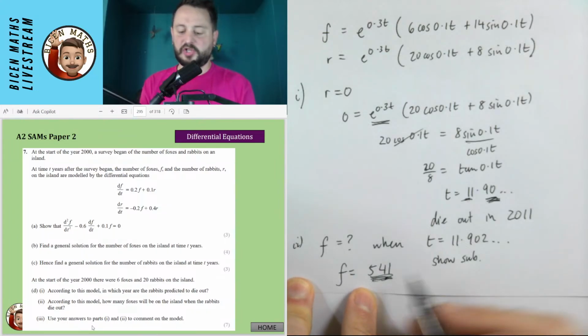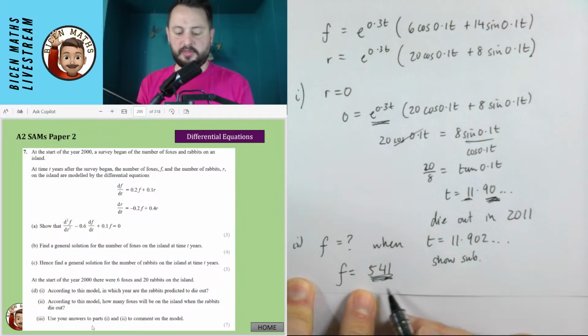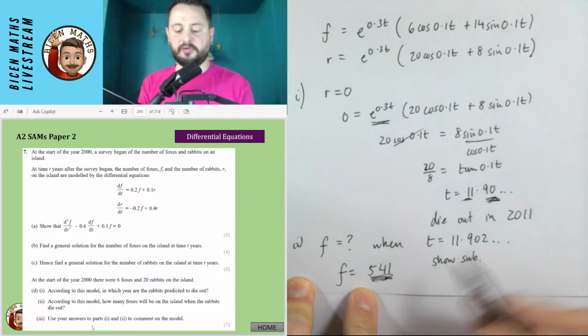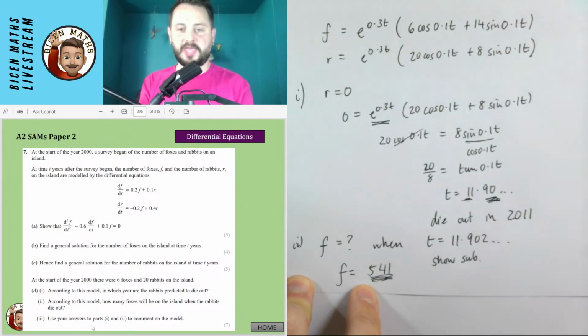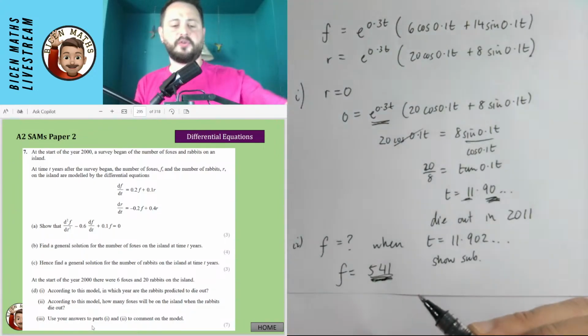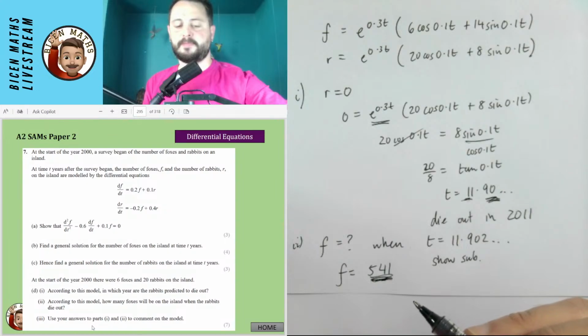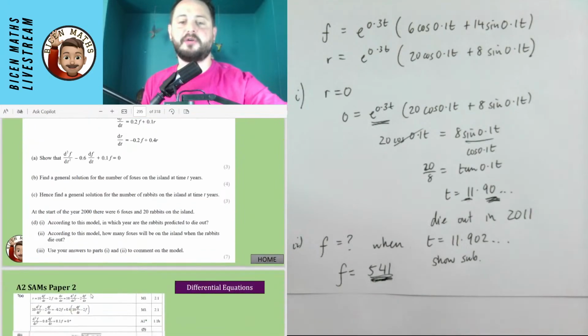Well, if the rabbits have just died out at this particular point, there's not going to be any more rabbits. So it's not going to keep growing after that. And it's going to probably say something around how can the foxes sustain themselves if there are no rabbits left? So they're going to die out.